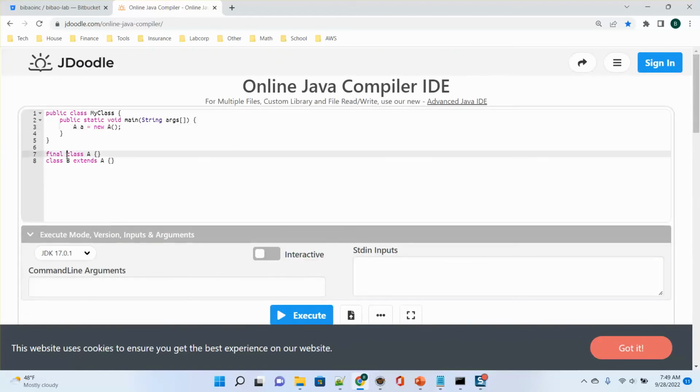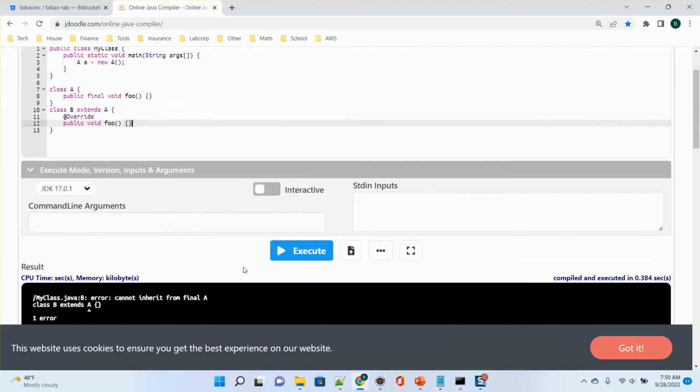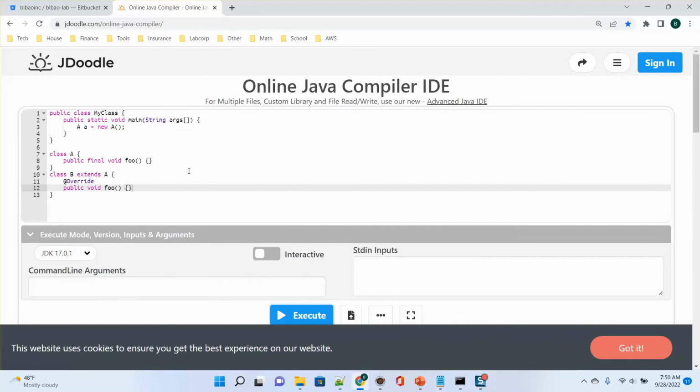That's the first thing. The second thing is in A, if I have a final method, public final void foo, and in B, if I override public void foo, then this will be another error. B cannot override foo in A. The reason is that the overridden method is final. Just a quick proof.